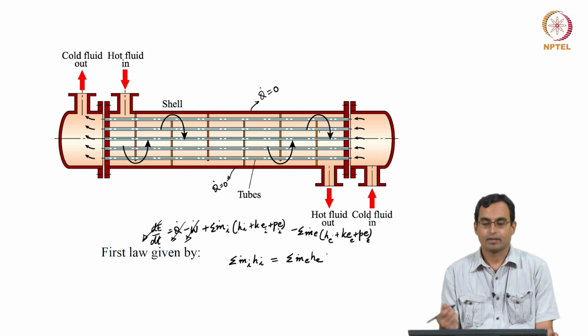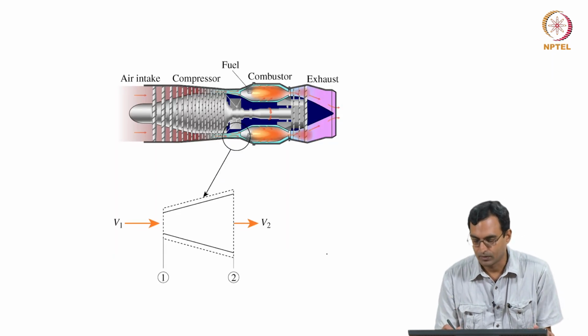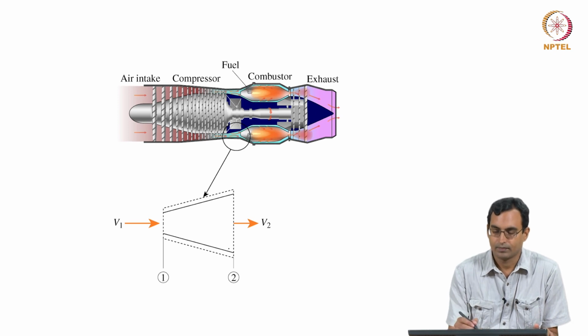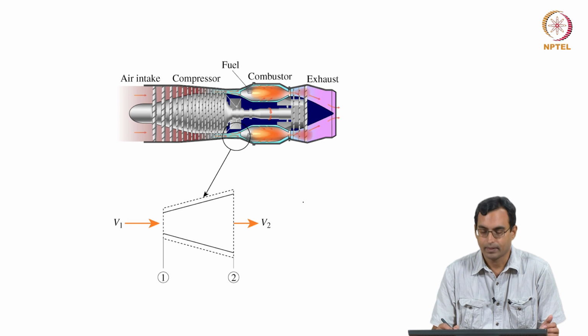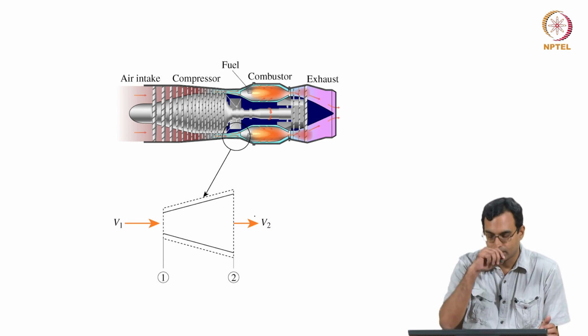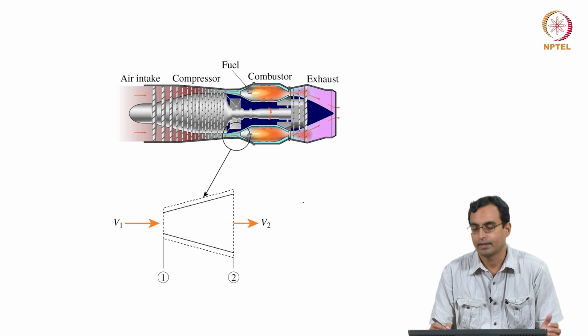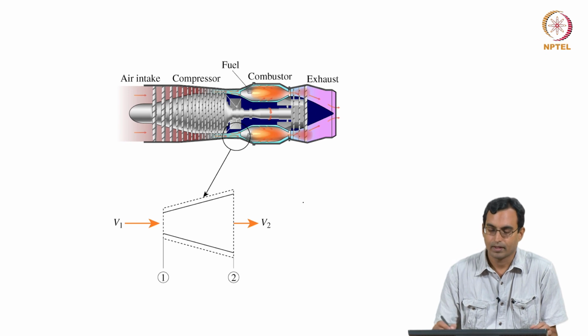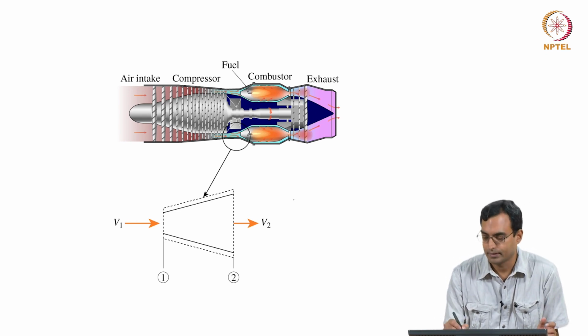So we saw that we can write the first law in various ways. We also did that, for example, for what is shown here, which is a diffuser. This would be a steady process, and there is no heat transfer, which is what we would generally expect. We would expect no work to be done in this case, and if we can ignore changes in potential and kinetic energy, then it is an isenthalpic process, the enthalpy is constant. But in general, we would expect kinetic energy changes to be there. There is only one inlet and one outlet, and we are assuming steady state.